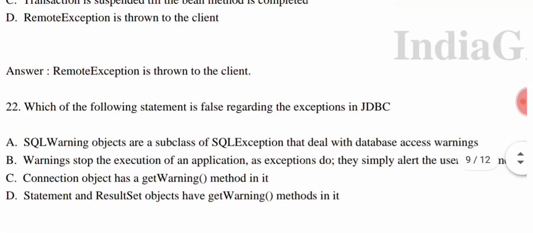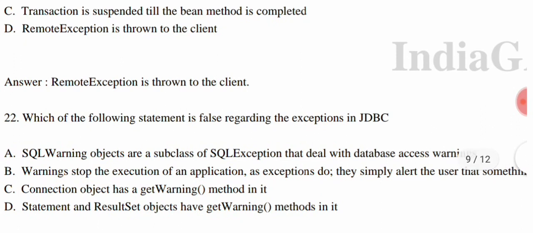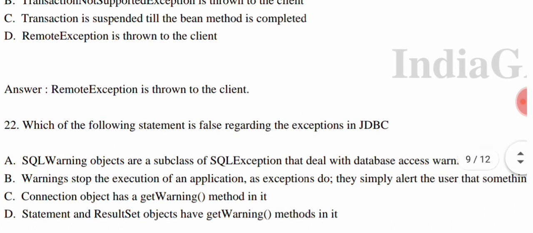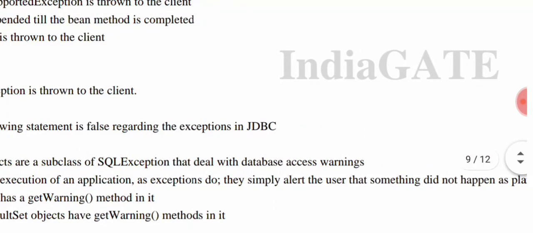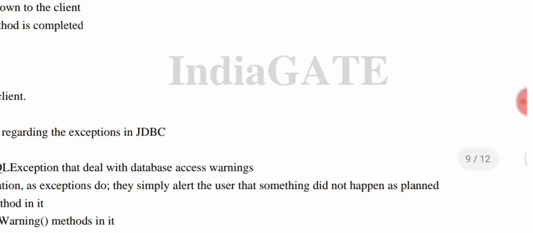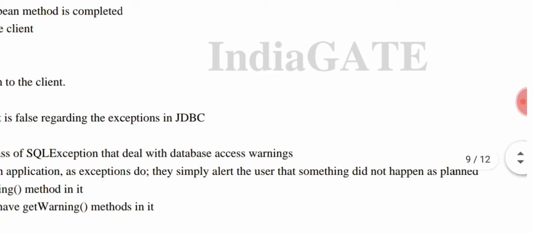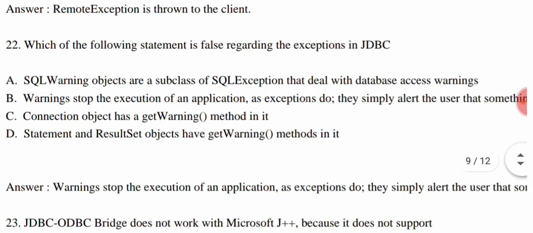Option C, the Connection object has a getWarnings method in it. And option D, Statement and ResultSet objects have a getWarnings method in it. So here option B is your correct answer, because warnings do not stop the execution of an application; they simply alert the user that something didn't happen as planned. Okay, so option B is correct for this question.